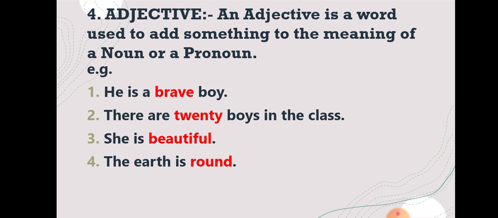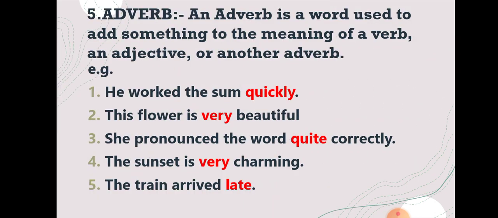So here student, in the first example, the noun is boy and the adjective is brave. In the second example, boys is the noun and 20 is the adjective. In the third example, she is a pronoun and beautiful is an adjective. In the fourth example, earth is a noun and round is an adjective. Now number 5, adverb. An adverb is a word used to add something to the meaning of a verb, an adjective, or another adverb.